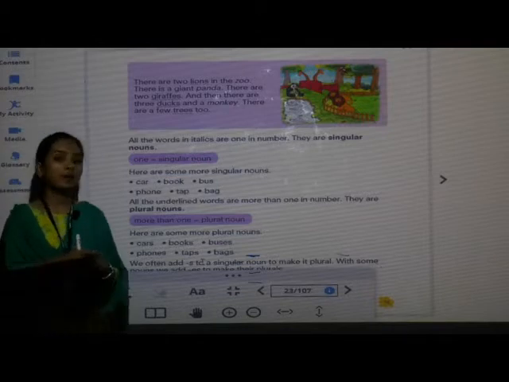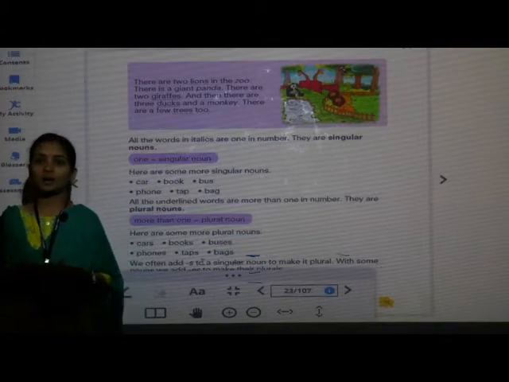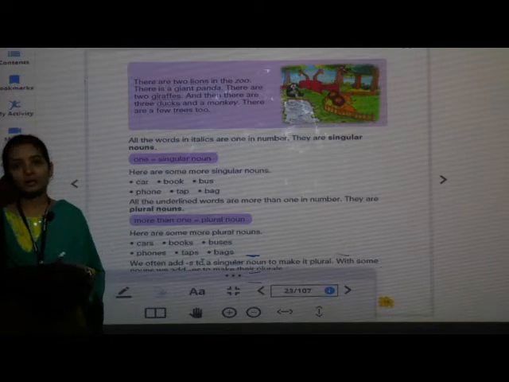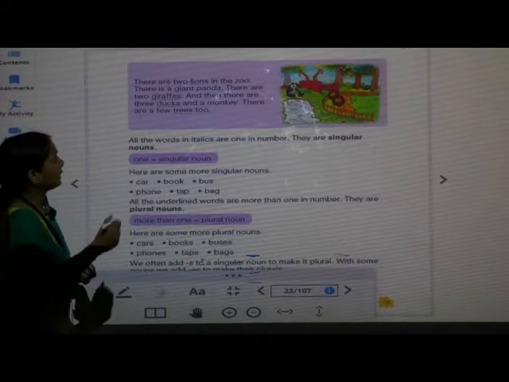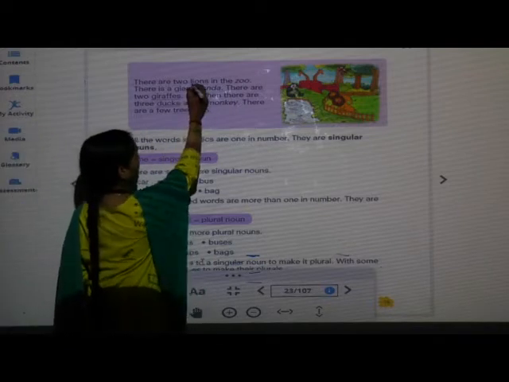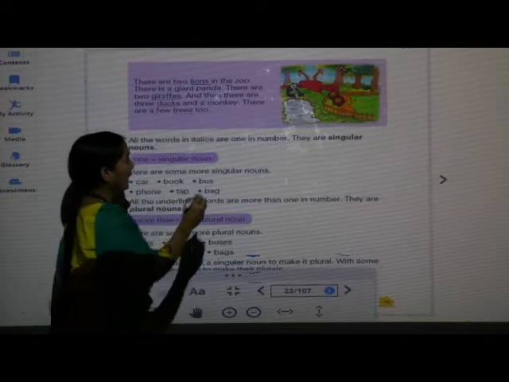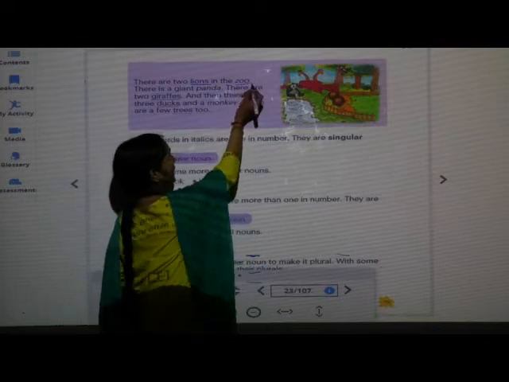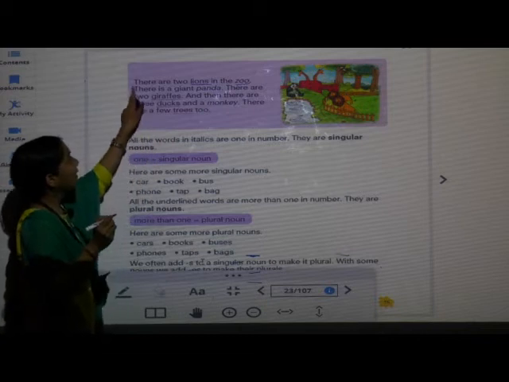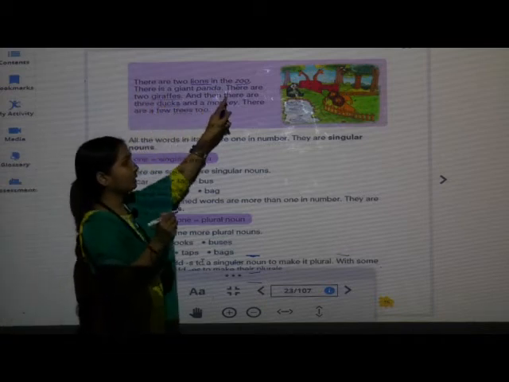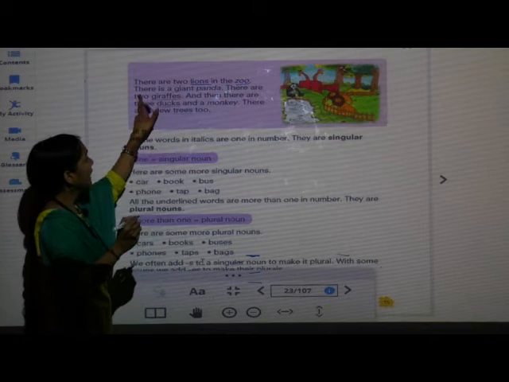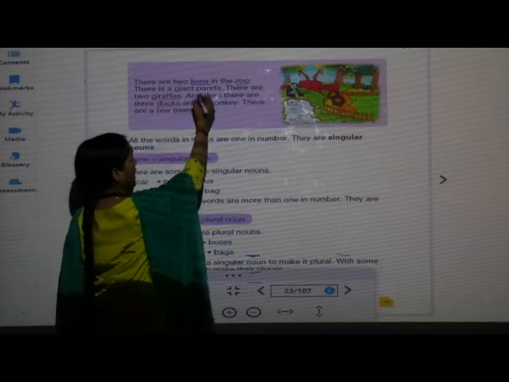In this, we have to pay attention to the underlined words and the italic words. These are the underlined words and these are the italic words. There are 2 lions in the zoo. There is a giant panda.